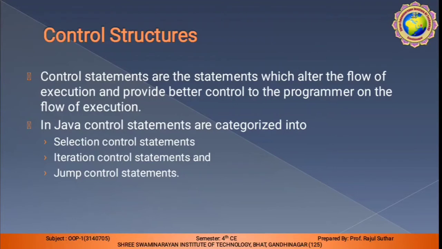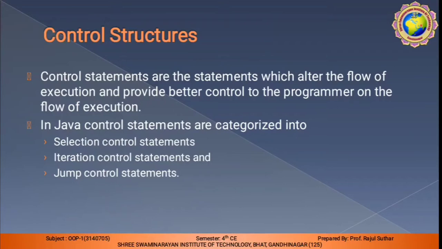We are all familiar with what the flow of execution means. Whenever we perform a simple addition of two numbers, first of all we require the initialization of two numbers, that is called variable declaration. Then we assign values like a is equal to 5, b is equal to 3. The execution of the program is called flow. First it assigns the values to the two variables a and b, and then the process, meaning summation, is performed.